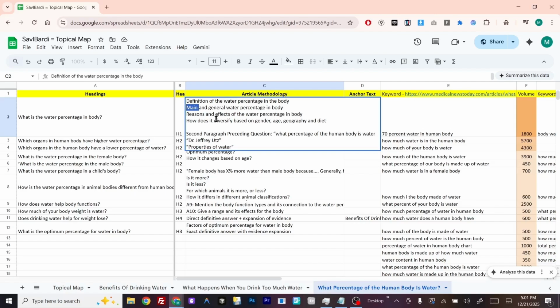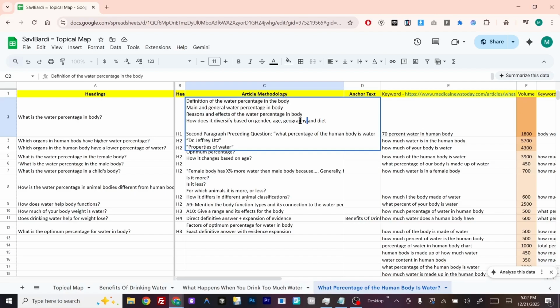But when we talk about the general, it is the average amount or percentage between these three, which means first we give the representative, then we give the sporting context or other variations. Then we go for the reasons and effects of the water percentage in the body. We don't ask the reason for the existence of water in the body. We are trying to understand why this is the mean percentage, what effect it creates, and also what effect it has on a percentage, and then how it diversifies based on gender, age, geography, and diet.